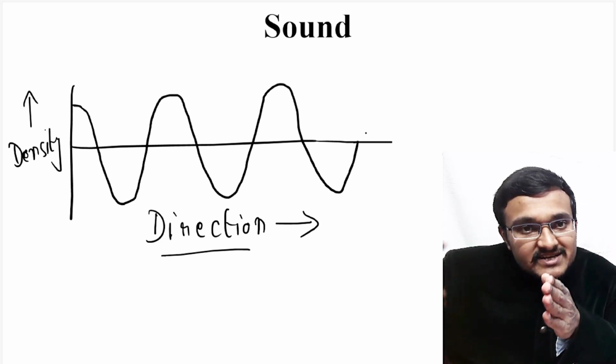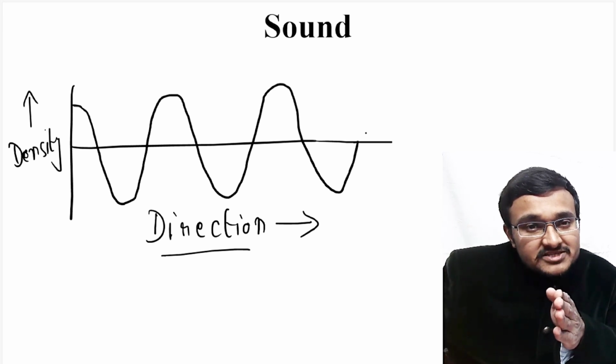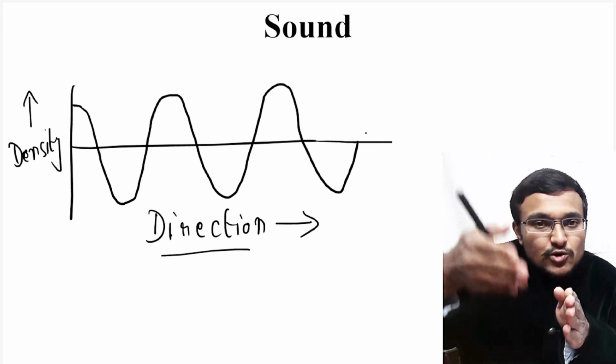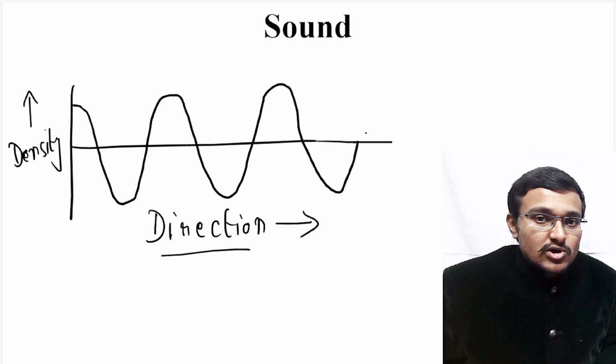This process continues, and hence high pressure, low pressure, or high density, low density regions are created in the air molecules.